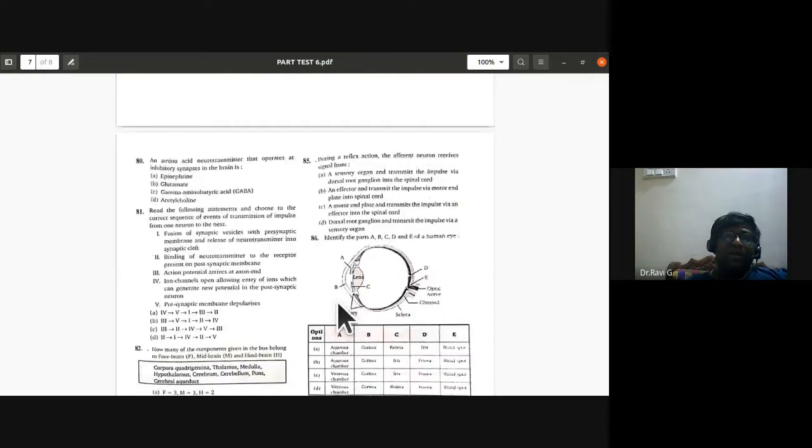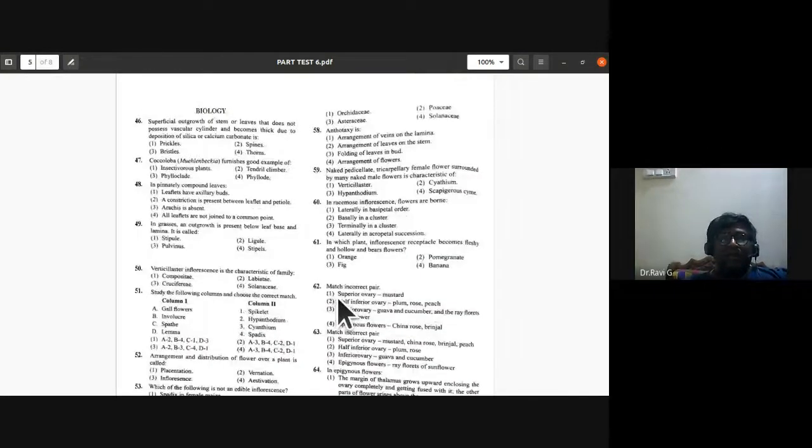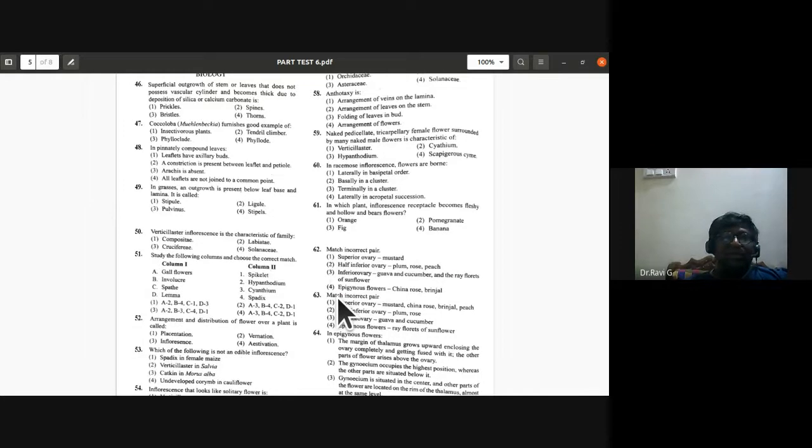I just wanted to clarify a few things. The first one, 46th, I had given as prickles, the superficial outgrowths. The next, 47th: Muhlenbeckia furnishes a good example of. I just wanted to cross check this part.